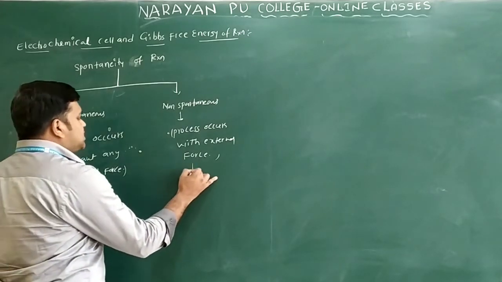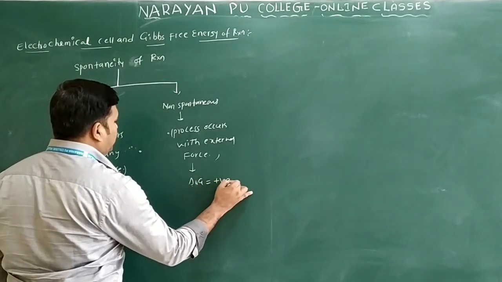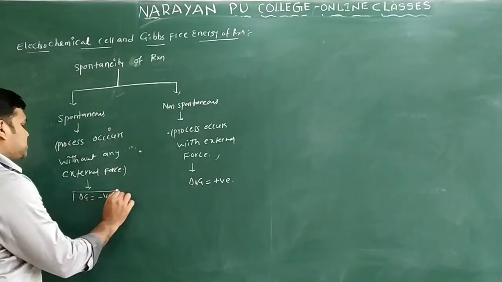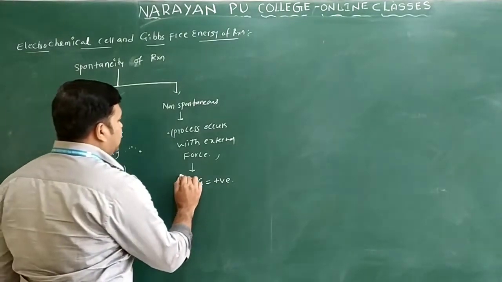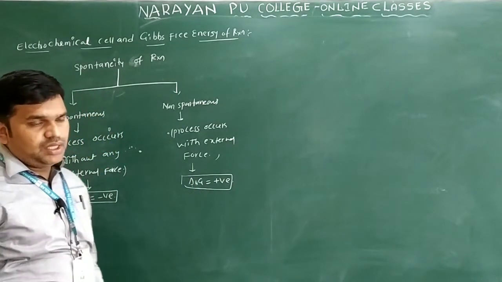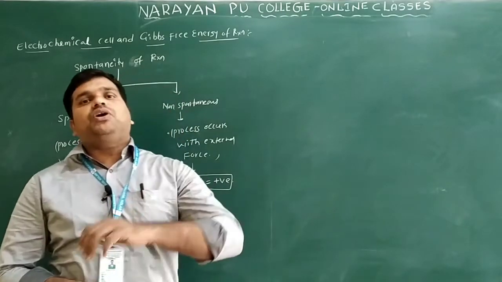If the process is non-spontaneous, delta Z is positive only. Means if you got delta Z negative, that process is said to be spontaneous. If delta Z is positive, then that is a non-spontaneous process only. If the process is non-spontaneous, you can reverse the reaction and it becomes spontaneous only.